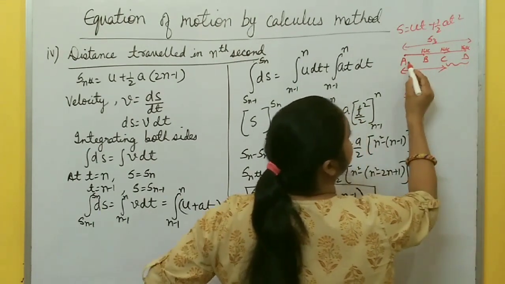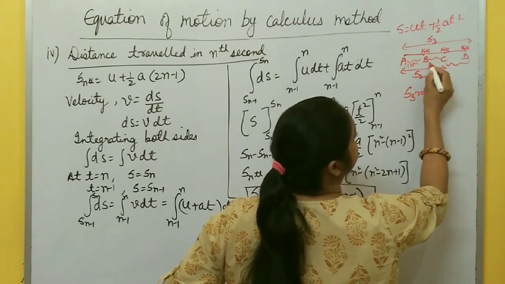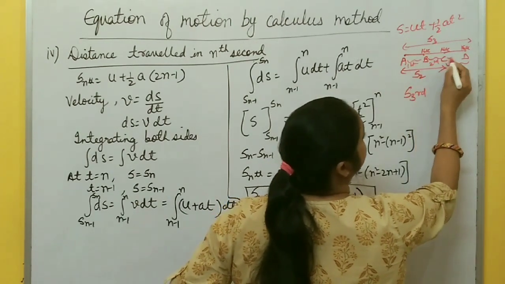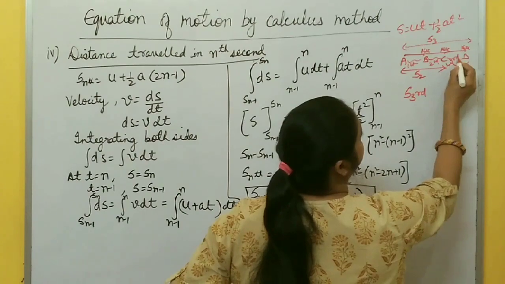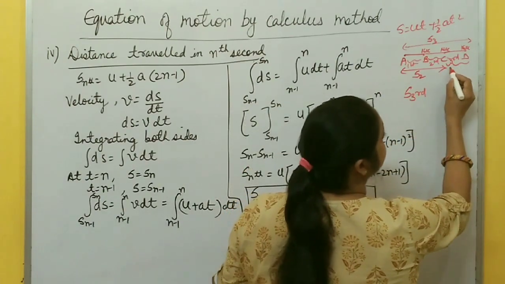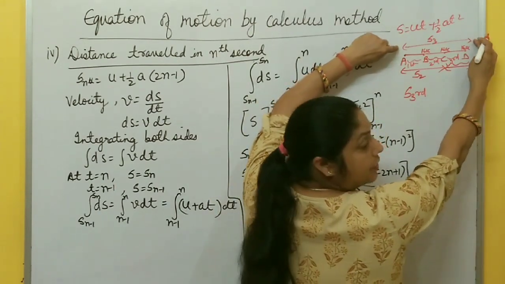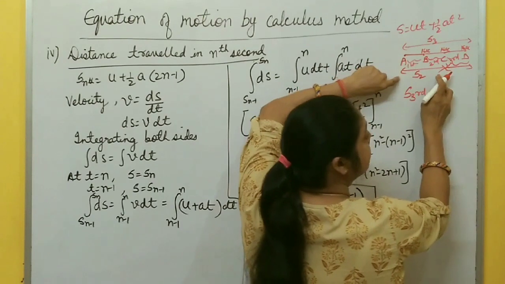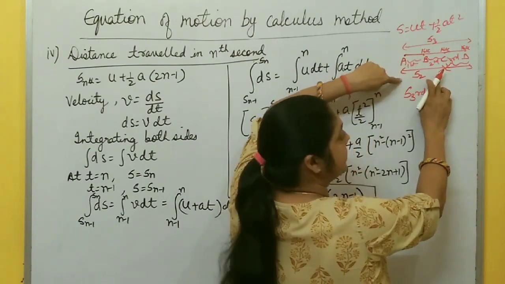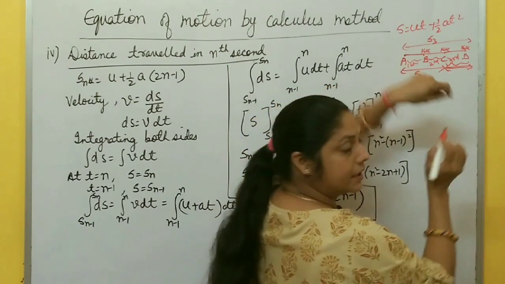But if you want to find the distance travelled by the body in the third second, means this one, from C to D. This is called the first second, this B to C is the second, and this C to D is the third second. So how do you find the distance travelled by the body in this third second, this much? This is just the distance travelled by the body in 3 seconds minus the distance travelled by the body in 2 seconds. S3 minus S2, you get the distance travelled by the body in the third second.